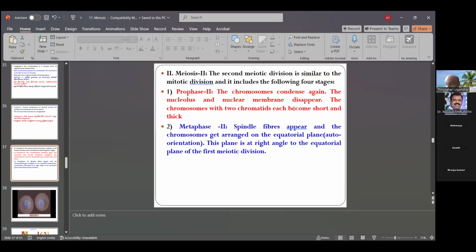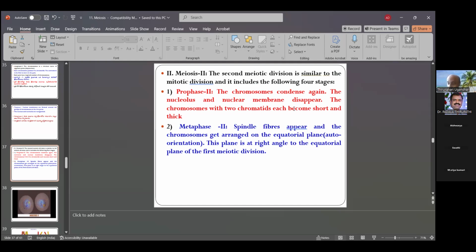The first meiosis is different from mitotic divisions. The first meiosis shows more differentiation. The second meiosis is similar to mitosis.